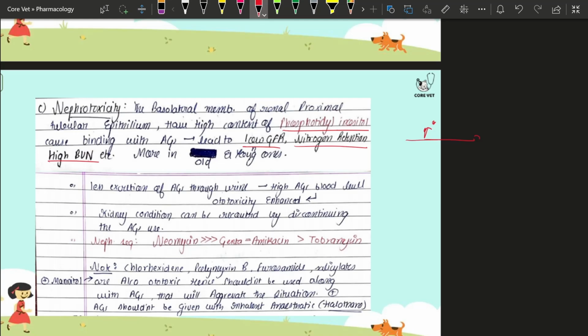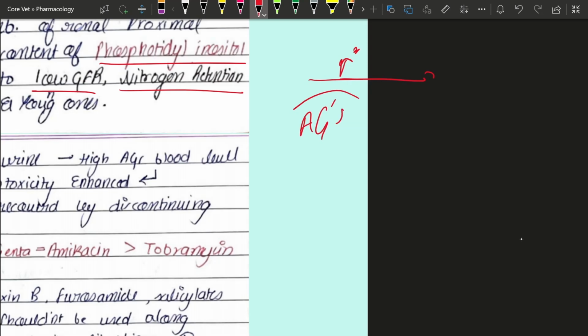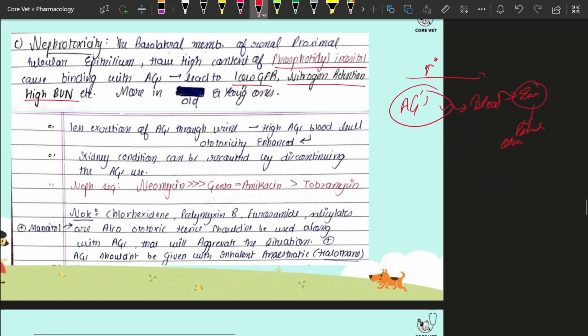And what would it lead to? It will lead to accumulation of the aminoglycoside. Obviously, if there is accumulation of the aminoglycoside in the blood circulation, the blood will reach the ear too. It will lead to potentiation of the ototoxicity. If there is nephrotoxicity, obviously the patient is going to have ototoxicity, because the kidney isn't excreting it. I had told you the major route of excretion of the aminoglycoside is the kidney only.